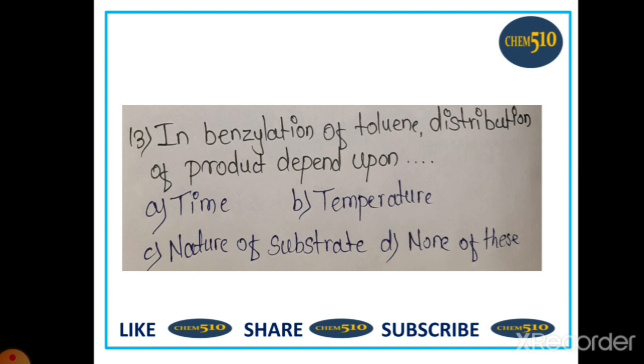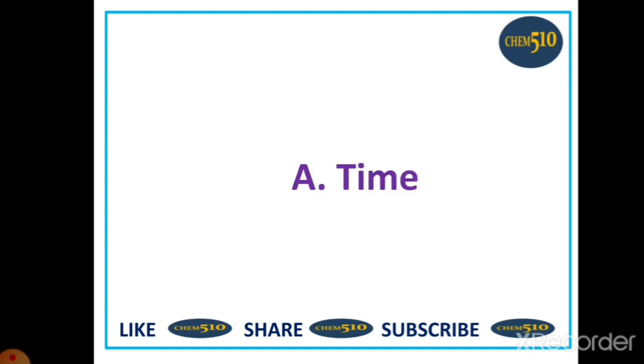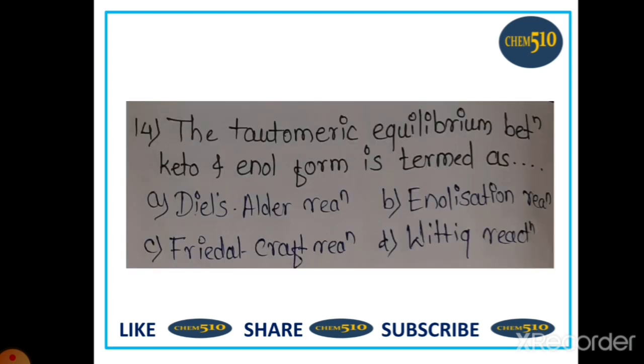13. In benzylation of toluene, the distribution of product depends upon A. Time, B. Temperature, C. Nature of substrate, and D. None of these. So, in benzylation of toluene, the product depends upon time. So option A is correct, which is time.